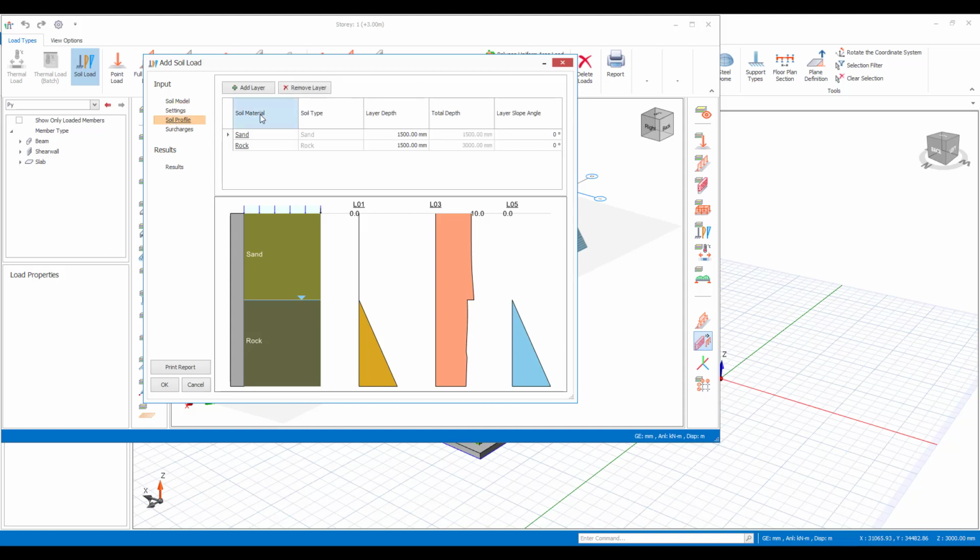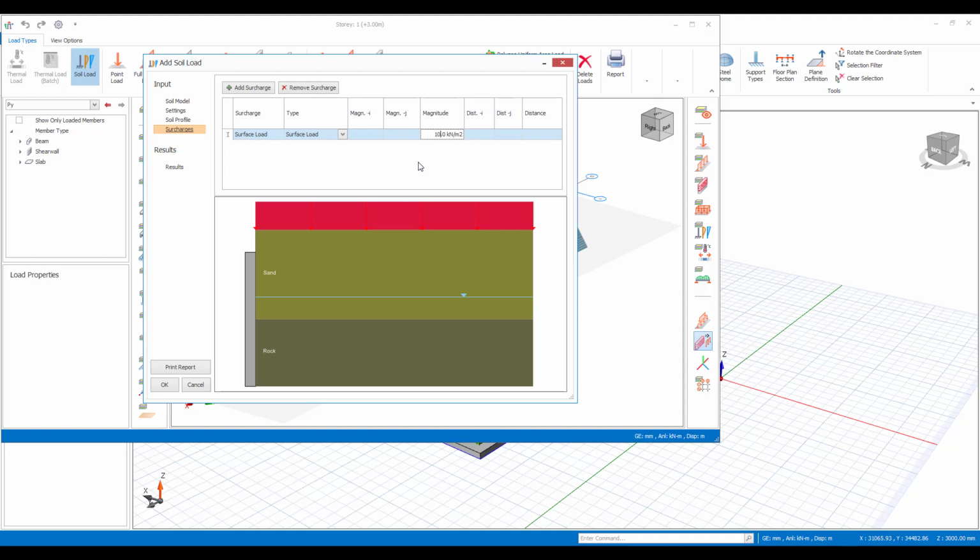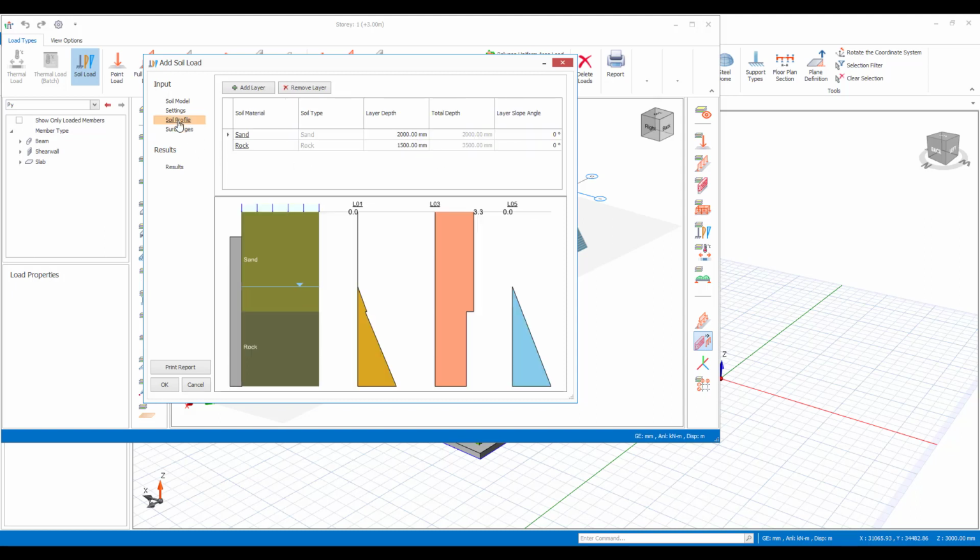So for example, maybe our sand layer is a couple of meters thick, and then there's maybe just a meter of rock. So you can redefine and create other types, maybe the site's varying and you've got different geotechnical conditions on different parts of the site. That can also be established in here, so you can just come in and edit this accordingly. Let me just change the thickness of that there, so it's all the same.